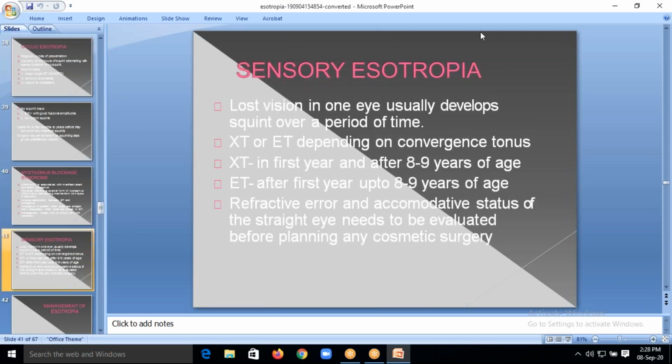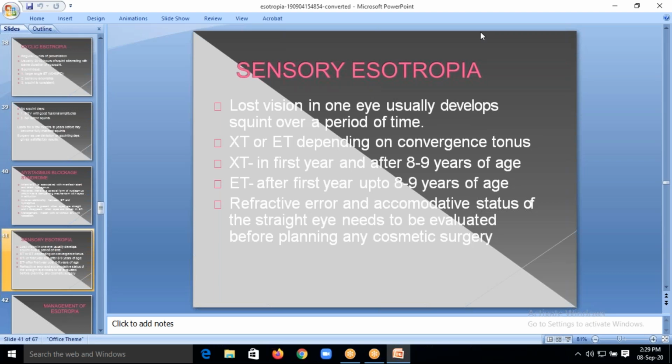Next one is sensory esotropia. Usually visual loss is present in one eye, and a squint develops over a period of time. It can be either exotropia or esotropia, XT meaning exotropia and ET meaning esotropia, depending upon the convergence ability.